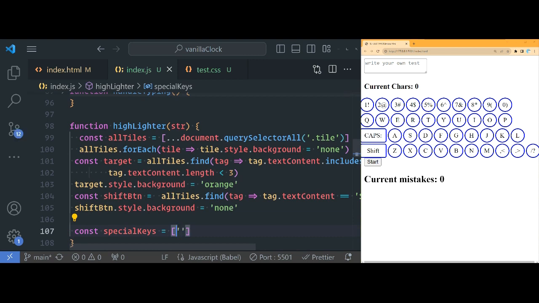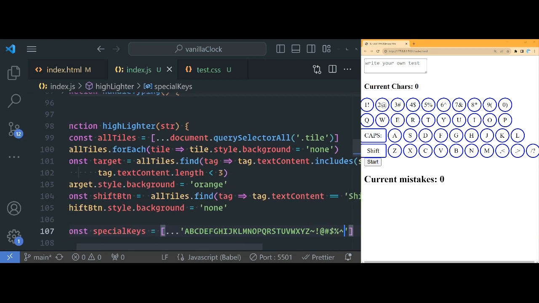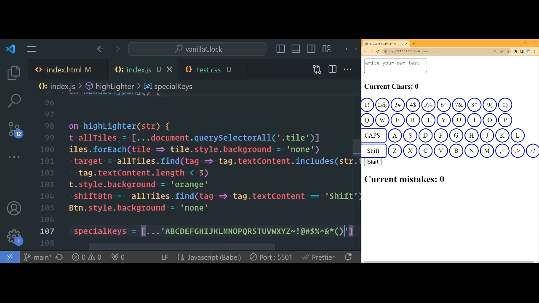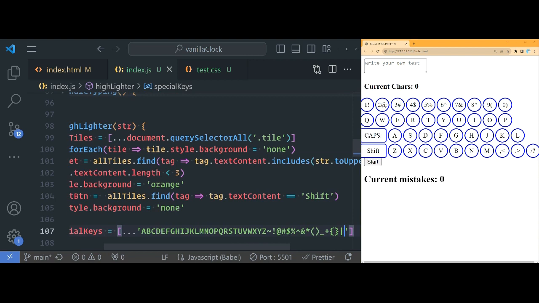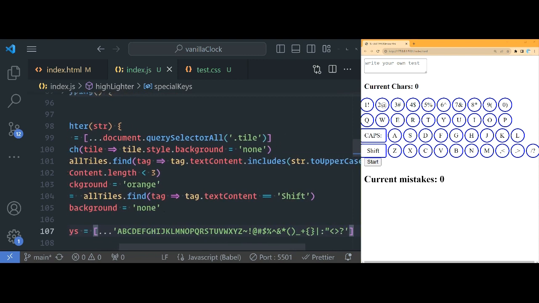You can do a string and then spread operator, and then you can just enter in all of the special keys. Okay, so then I'll do A, B, C, D, E, F, G, I, J, K, L, M, N, O, P, Q, R, S, T, U, V, W, X, Y, and Z. Yeah. And then after that, you can do all of the special characters as well, the ones that require a shift. So I'm just going to type it in.